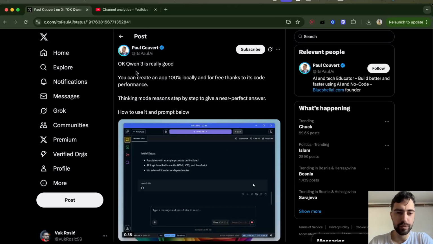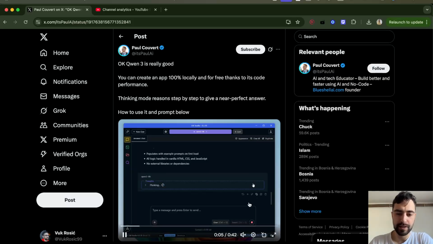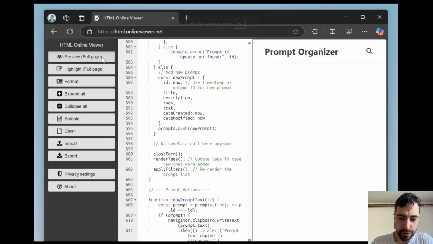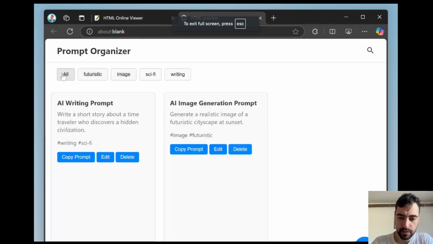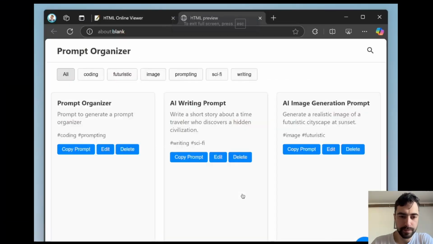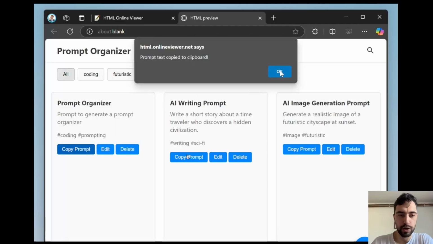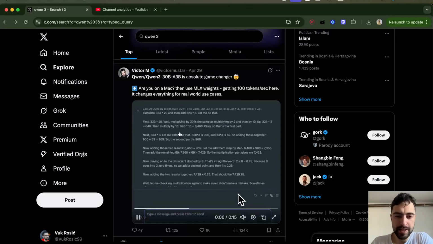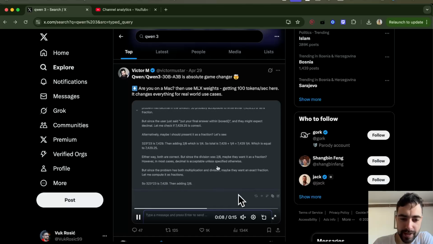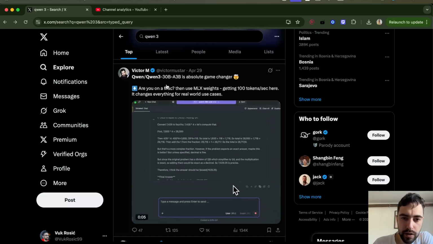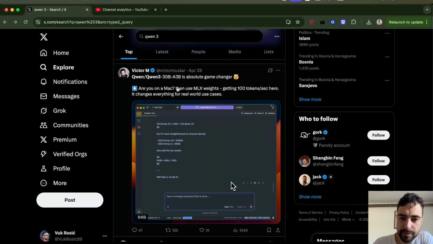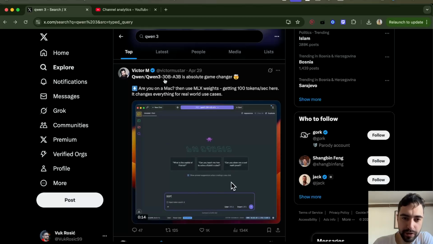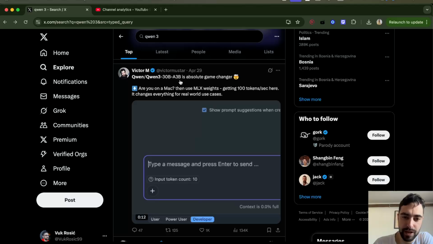This guy says that you can create a 100% local app locally. So this is the app that he created. Seems pretty good. Models a year or two ago were definitely not able to do this. It gives 100 tokens per second on Mac, which doesn't even have an NVIDIA GPU, which is a lot. This 30B active 3B model.